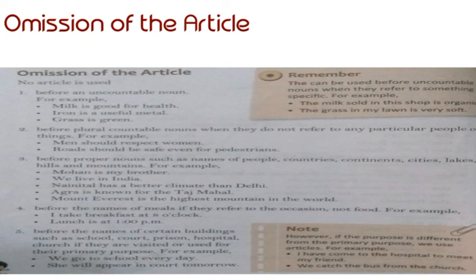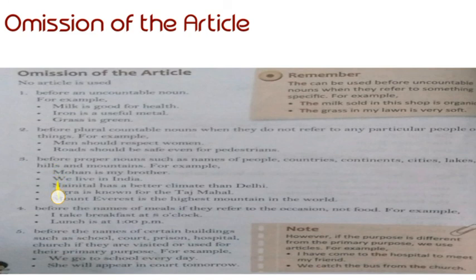Second example, roads. Roads is plural, no, children? Road is singular and roads is plural. Roads should be safe even for pedestrians. Pedestrian means those persons who are walking on the street, on the road. So roads should be safe for the pedestrians also. Here roads are plural, and before that also we have not used any articles.